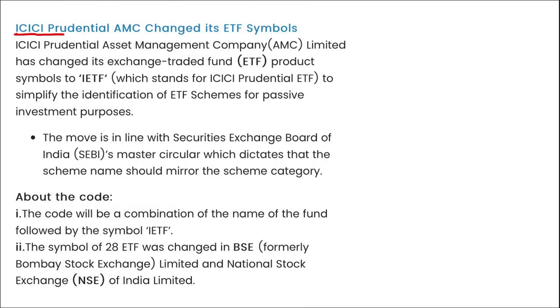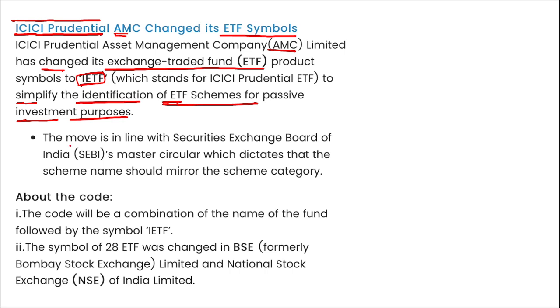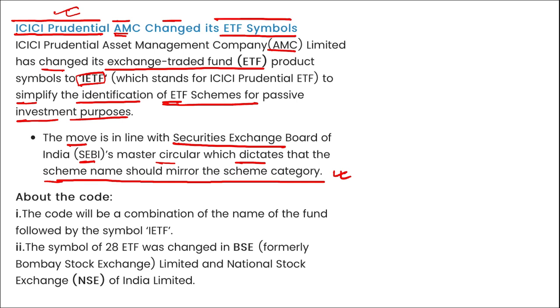Next is ICICI Prudential AMC has changed its ETF symbol. I repeat, ICICI Prudential Asset Management Company Limited has changed their exchange traded fund product symbol to IETF to simplify the identification of ETF schemes for passive investment purposes. The move is in line with Securities Exchange Board of India's master circular, which dictates that the scheme name should mirror the scheme category. ICICI Prudential AMC has changed its ETF product symbol to IETF, which stands for ICICI Prudential ETF.